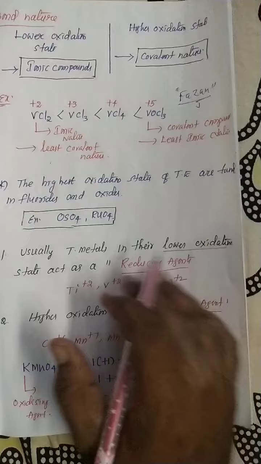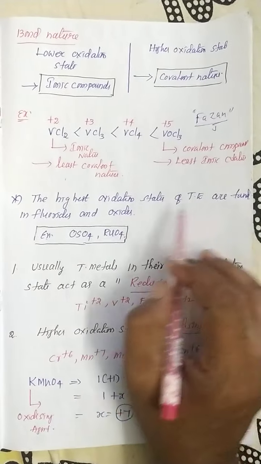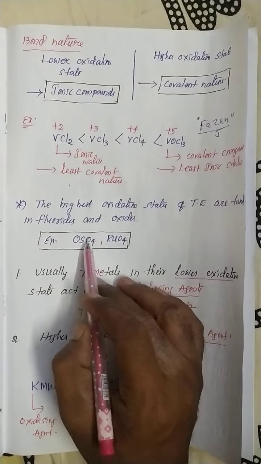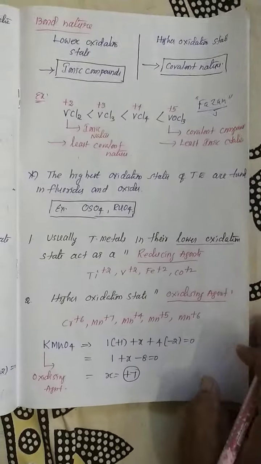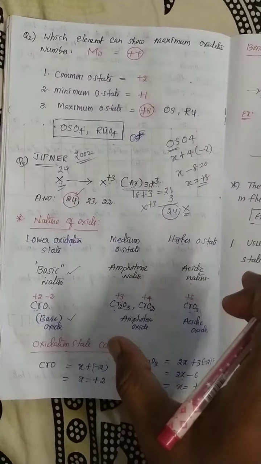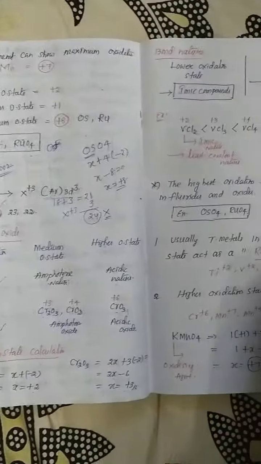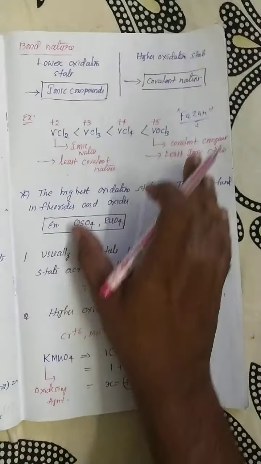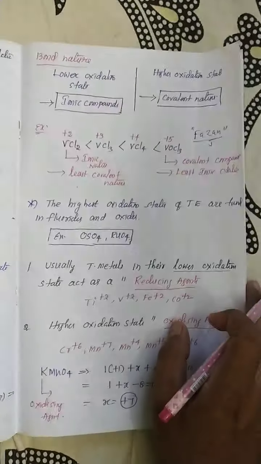Here, the highest oxidation states of the transition elements are found in the fluorides and oxides, such as osmium tetroxide and ruthenium tetroxide. And one more piece of information: once you learn the oxidation state, you can easily find out whether those compounds are acidic, basic or amphoteric, and whether they have ionic or covalent character. This entire information can be identified only with the help of the oxidation state.